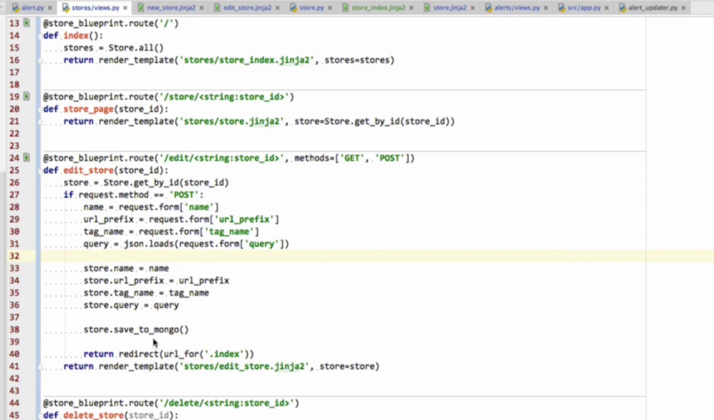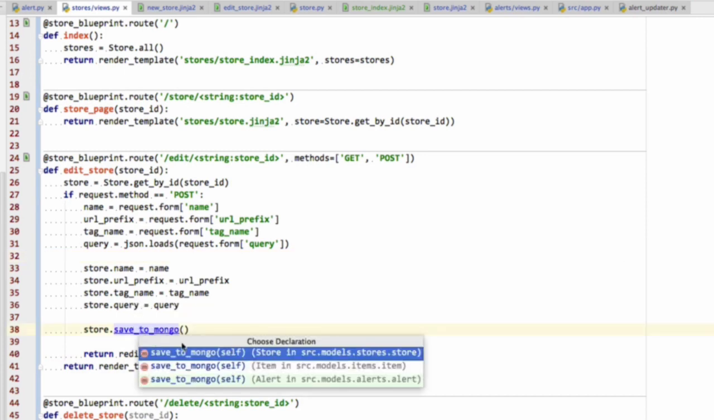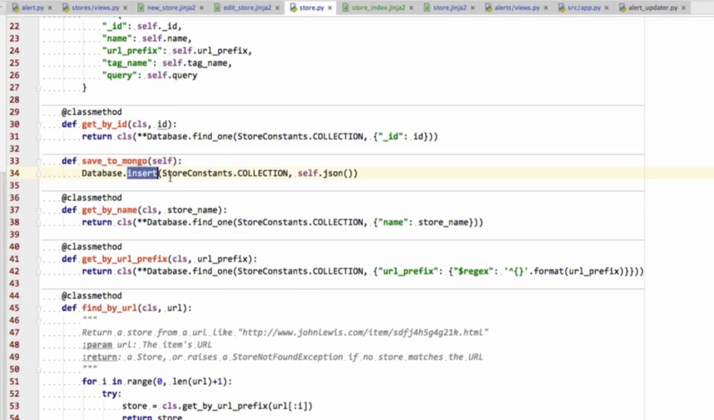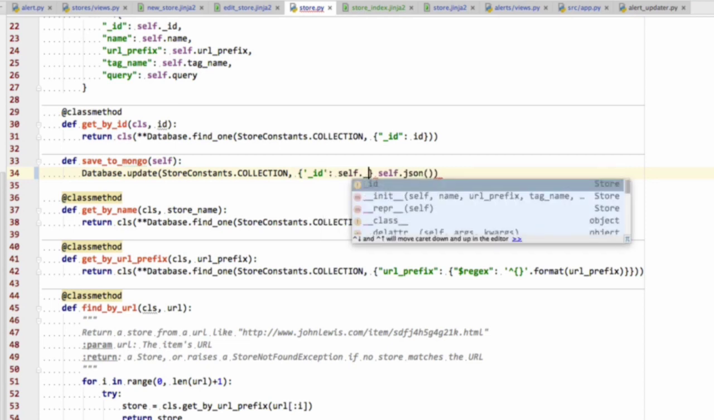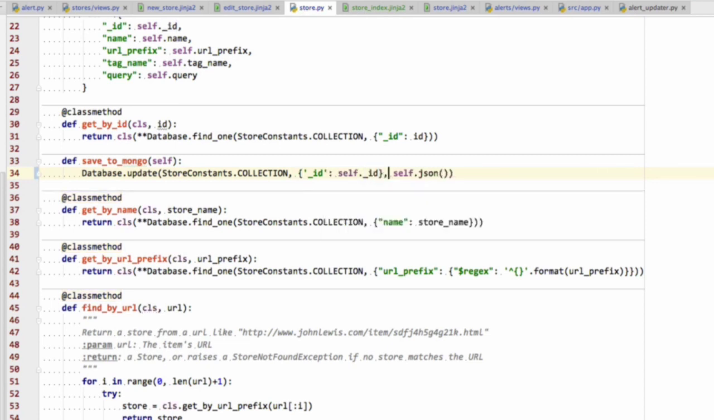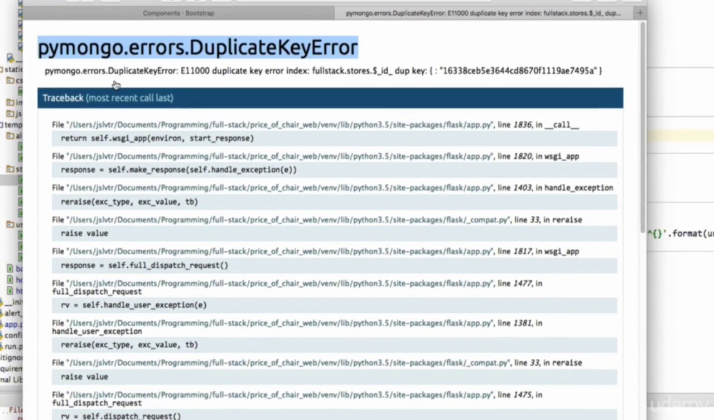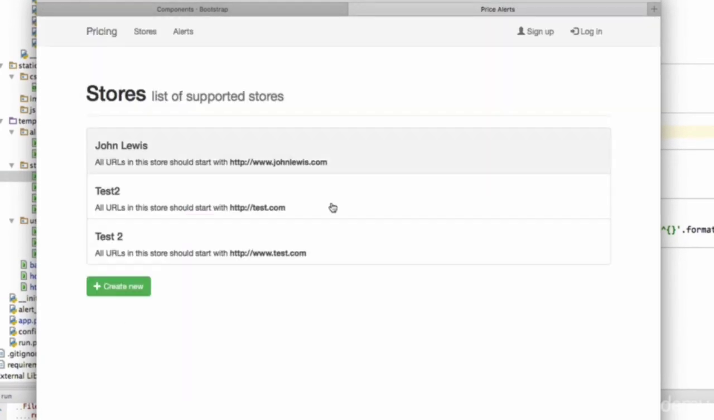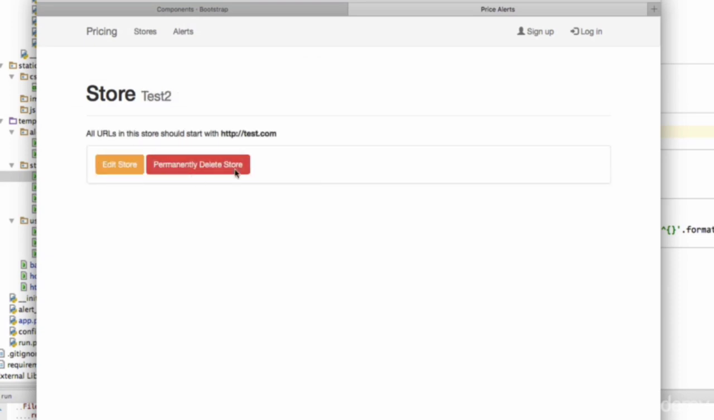The problem here is that when we press save to Mongo in the store, here, that is inserting something into the database. And because this store is already in the database, we're getting a duplicate key error. It's trying to save something with the same key, the same underscore ID again, and it can't do that. So what we need to do, as we know, is to use the update method. So we'll change that to update. And the query is going to be underscore ID is self._ID. There we go. So now let's try that again. Let's update, and now notice how that changed to test2.